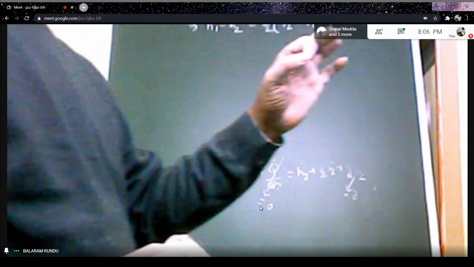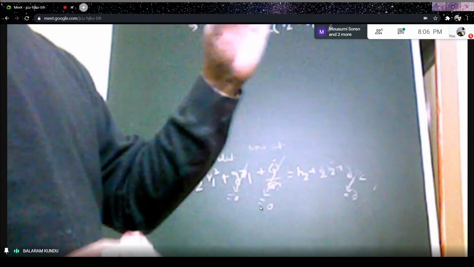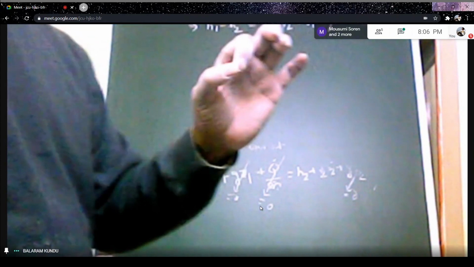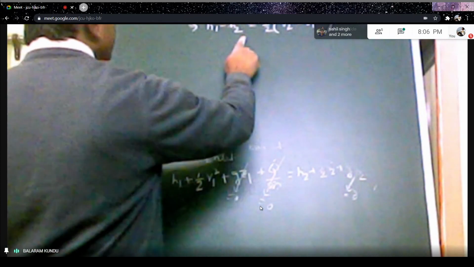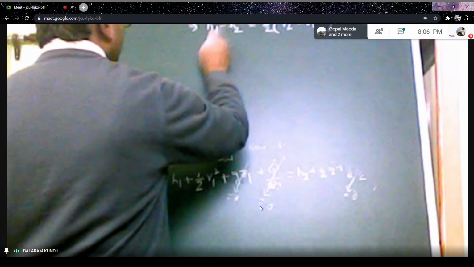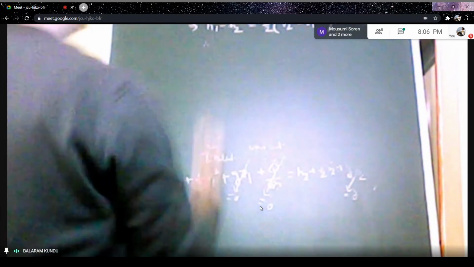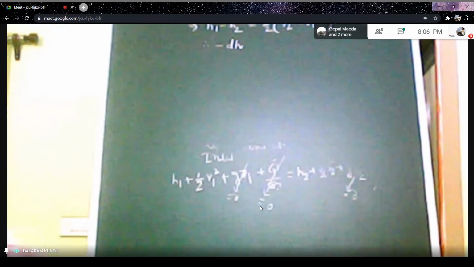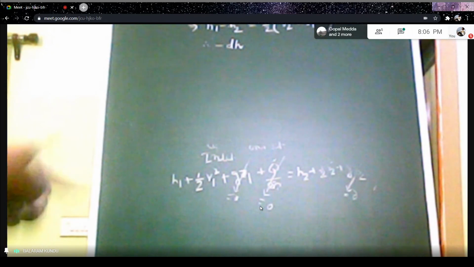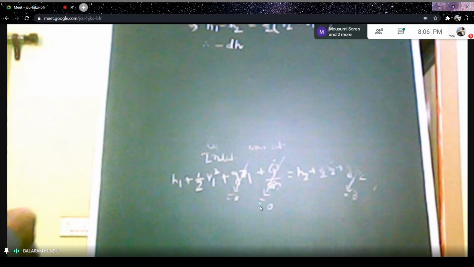To write h1 minus h2 in differential form, we know that h2 minus h1 equals dh. Here we have h1 minus h2, so we express the expression in differential form as minus dh. The negative sign comes because dh means h2 minus h1, but here it is h1 minus h2.